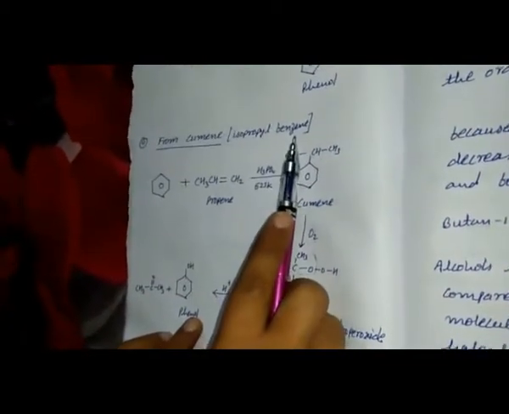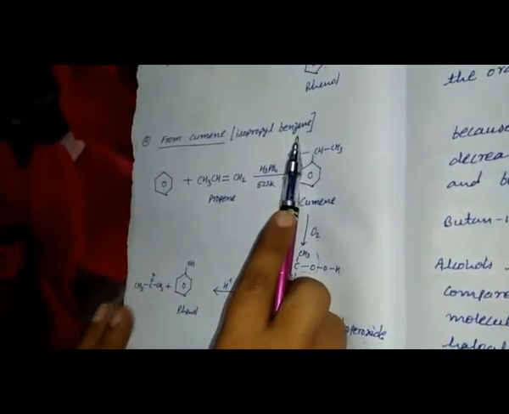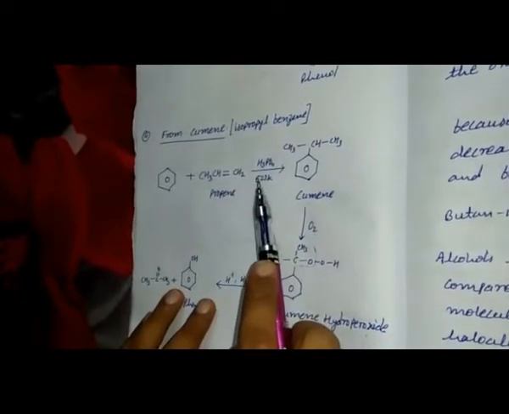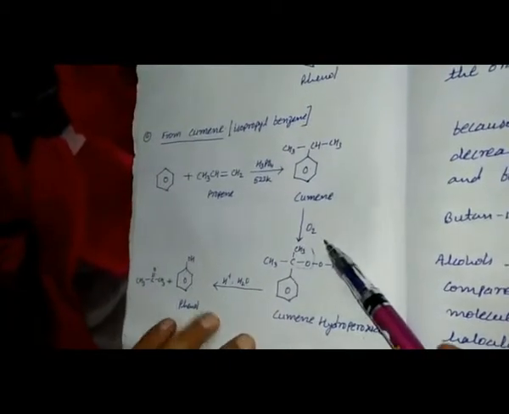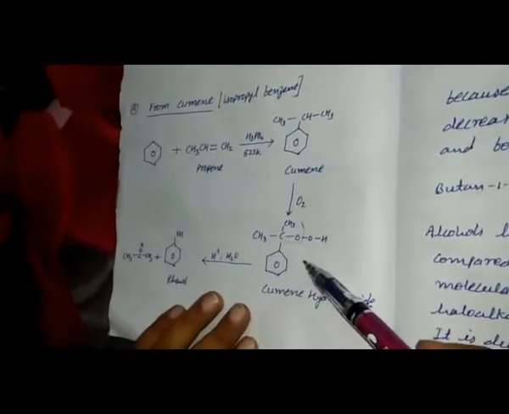The fourth method is from cumene. Cumene is isopropyl benzene. First of all, we will discuss how to make the cumene. When benzene reacts with propene in the presence of H3PO4 at 523 Kelvin, it will give us cumene. This cumene reacted with oxygen to give us cumene hydroperoxide.